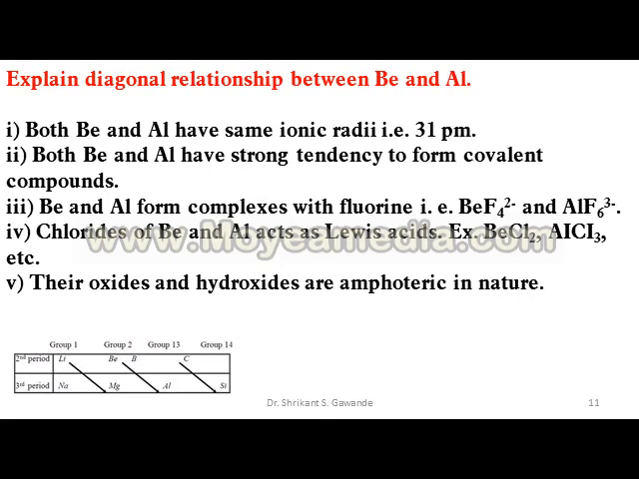Chlorides of Be and Al act as Lewis acids, for example BeCl2 and AlCl3. Their oxides and hydroxides are amphoteric in nature.